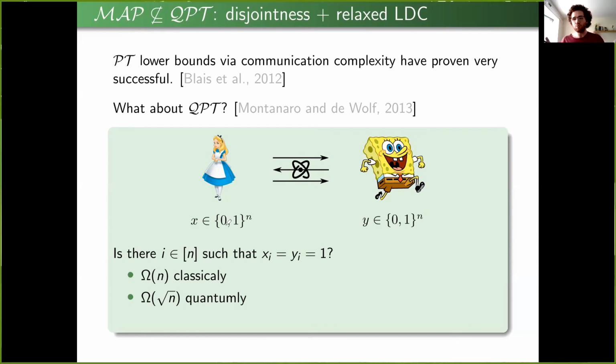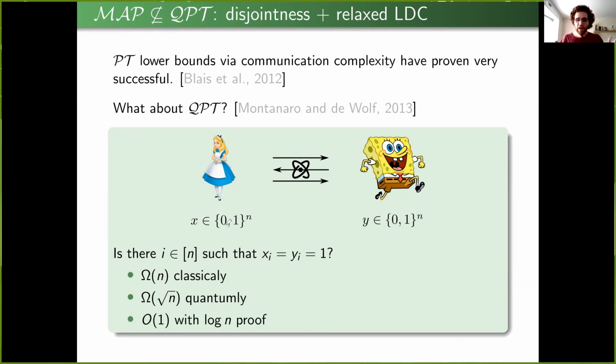Classically, there isn't really much more that they can do except Alice sends her entire input to Bob, Bob computes it locally, and then sends the answer to Alice. But it turns out that it is also hard quantumly. We can get a square root speed up, but we're still bounded by a square root n number of qubits. At least square root n qubits need to be sent by a quantum communication protocol that solves disjointness.